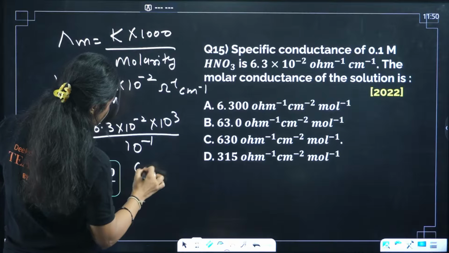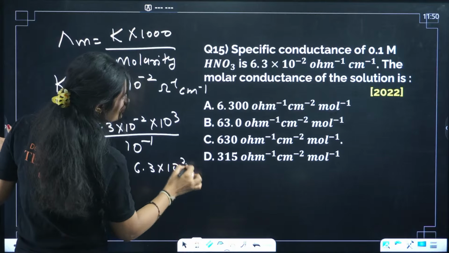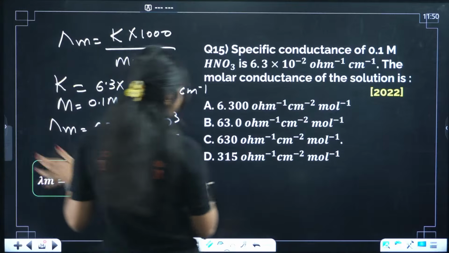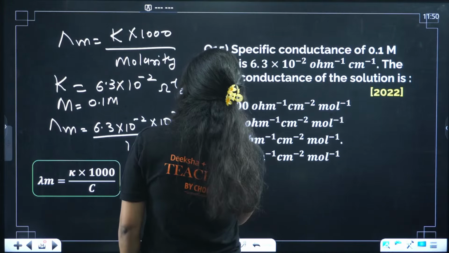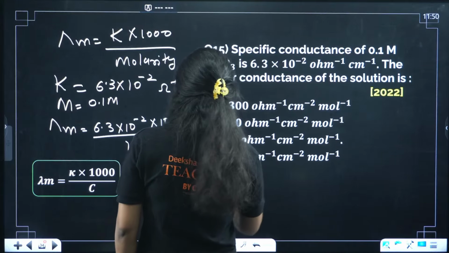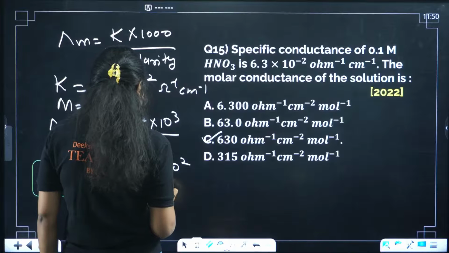So the answer will be 6.3 times 10 raised to power 2, which is 630. Yeah, the answer is C, 630.